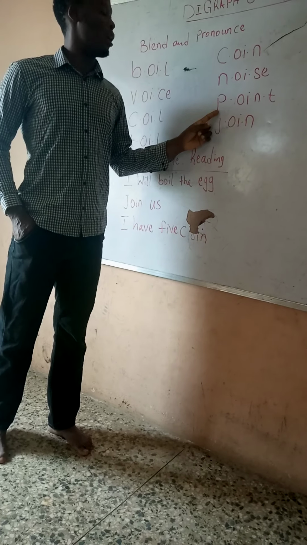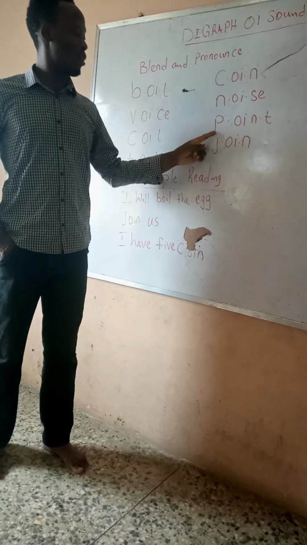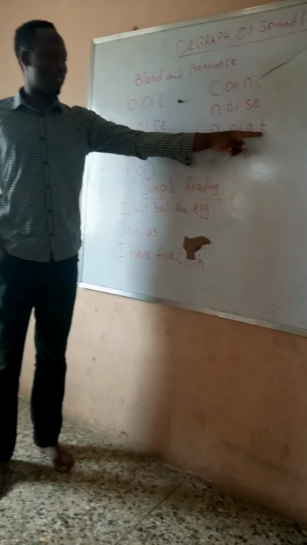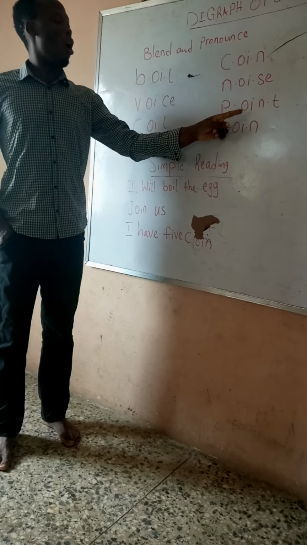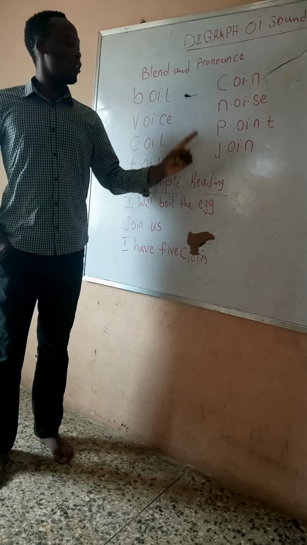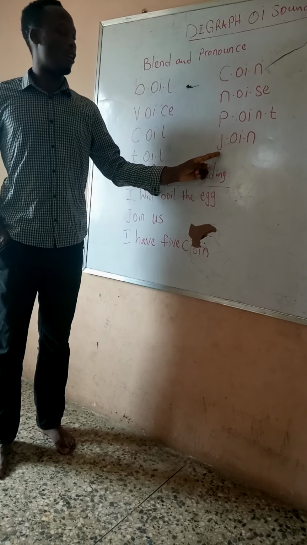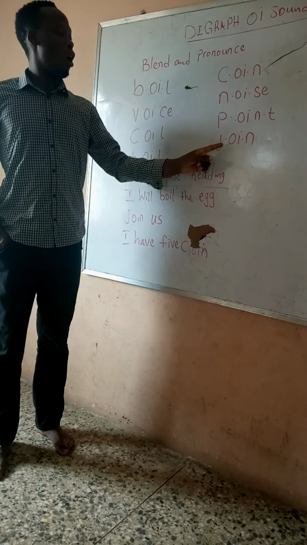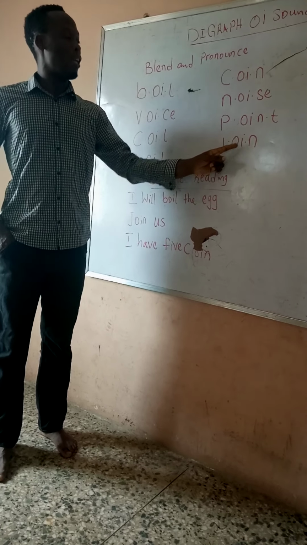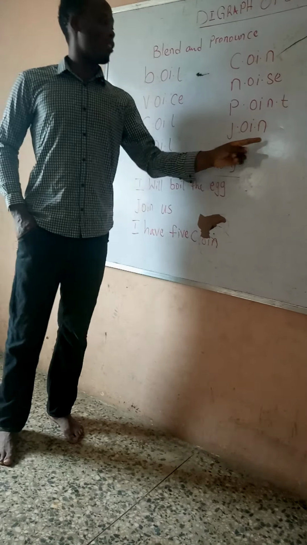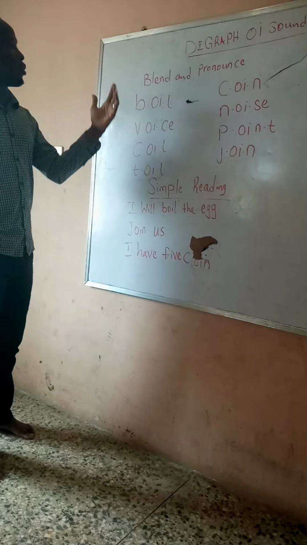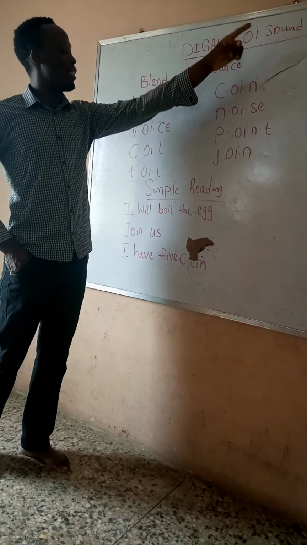Noise. P. Oil, point. J. Oil, join. So we can say all together that every one of these letters has its own particular sound, which you use to pronounce the diagraph OI, sound OI.